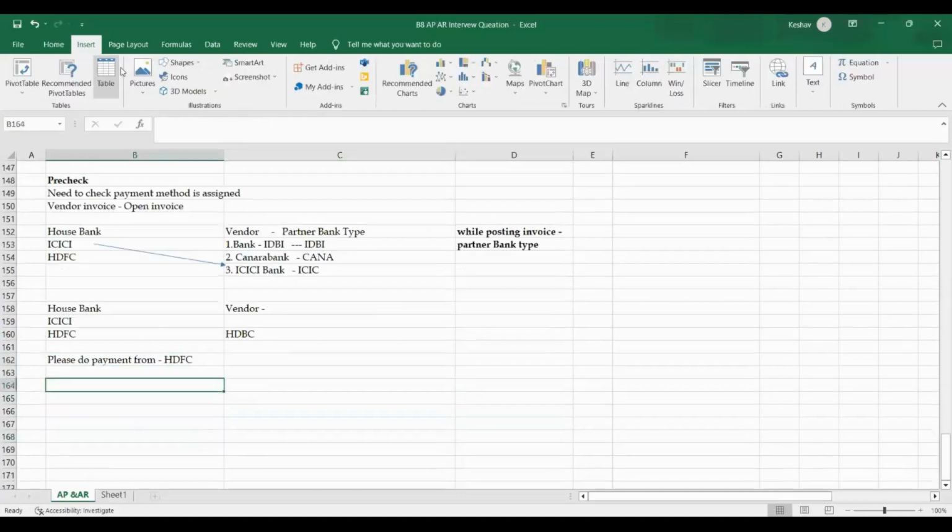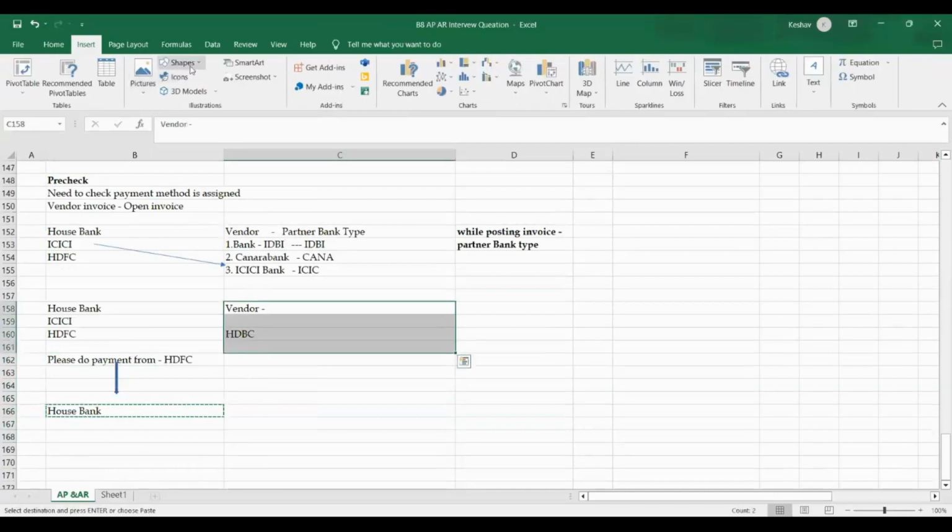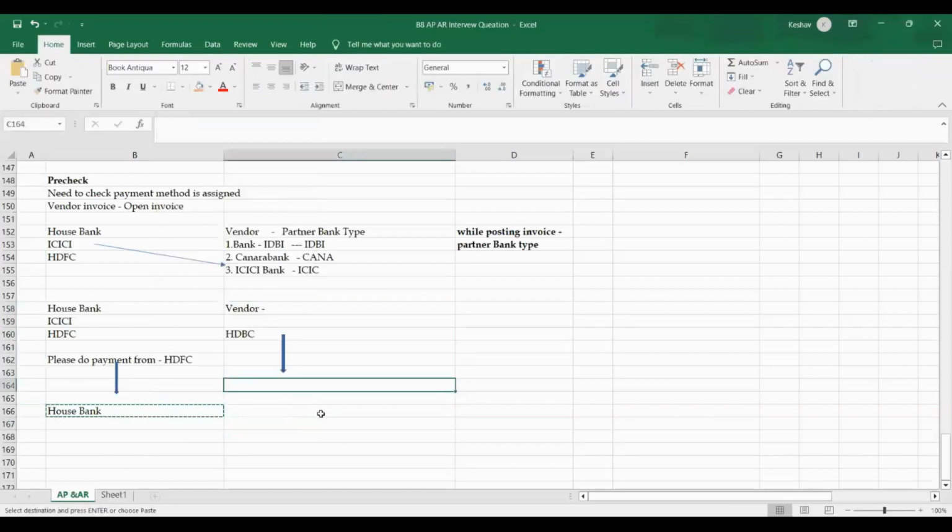Simply, what you can do is go to the vendor master. If you observe in the vendor master, we have the house bank information. You check here under payment information, the house bank. In the vendor master payment time, there is a house bank field. The house bank, HDFC house bank. This is our regular house bank information.